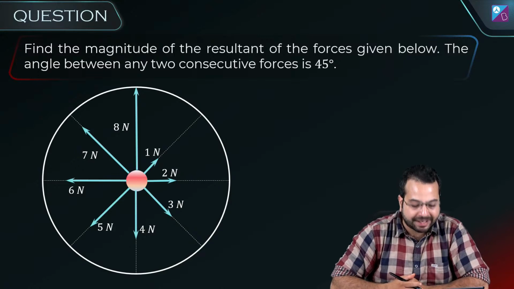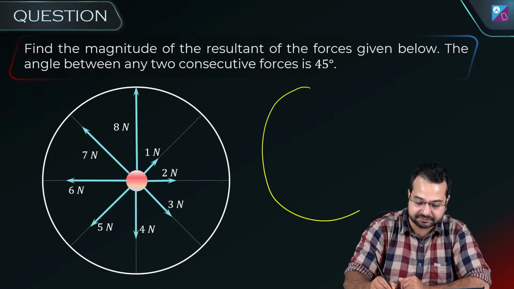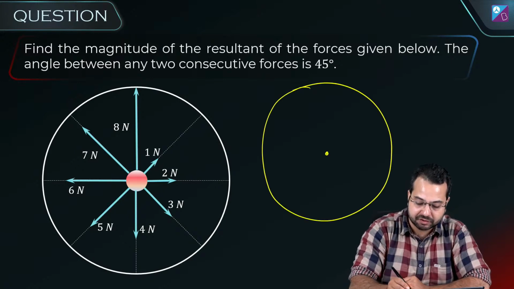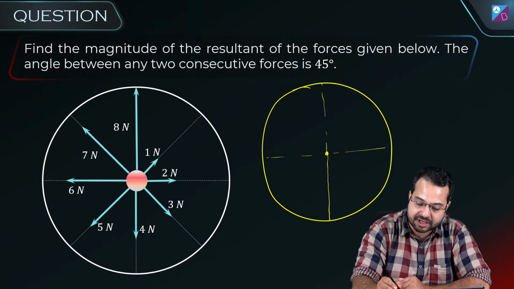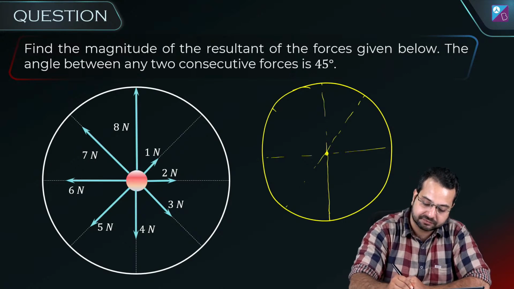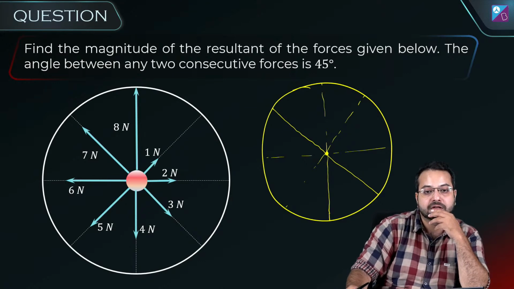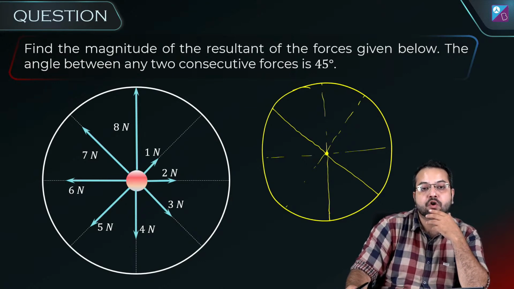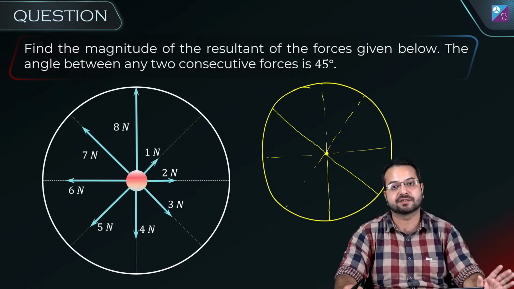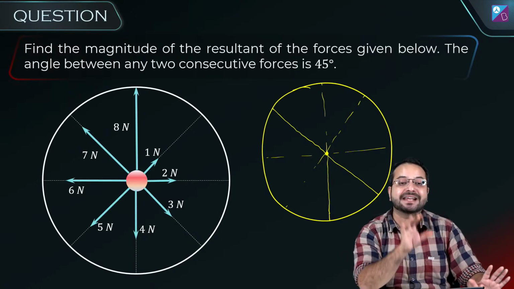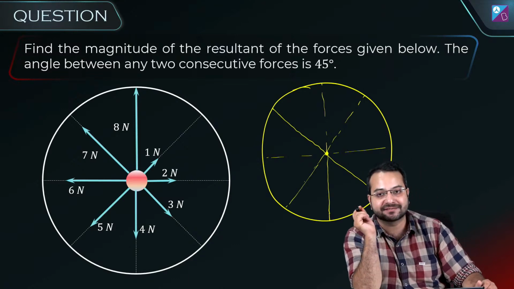Alright, now can we add vectors which are anti-parallel? Let's think about that. Let me redraw it over here. Just think about, can we add vectors which are anti-parallel to each other? How do we add vectors which are anti-parallel to each other? Sir, can you draw one time which resultant we'd find? We have to find the resultant of all the forces. How many forces do you see? You see 8 forces. We have to find the resultant of all these 8 forces.